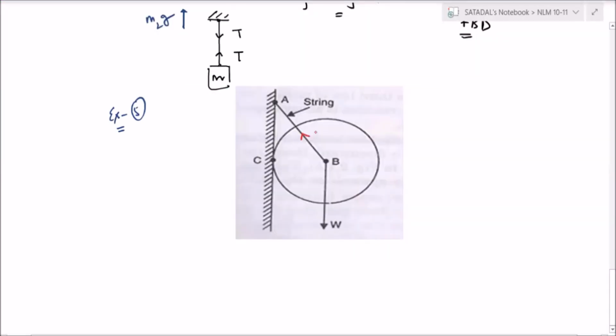So this is tension in the string. This is the weight mg, and there is normal reaction N C. Nothing else. That's the free body diagram. Correct? If we have to show for the wall, then here also T will act, and on the wall N C will act.